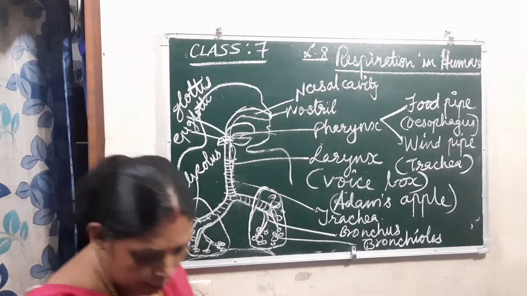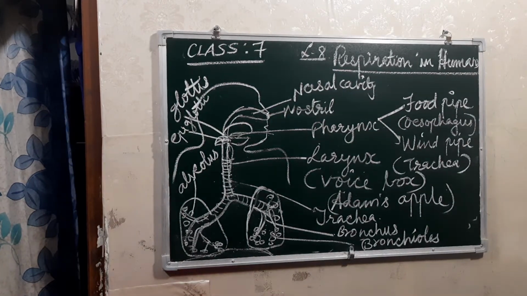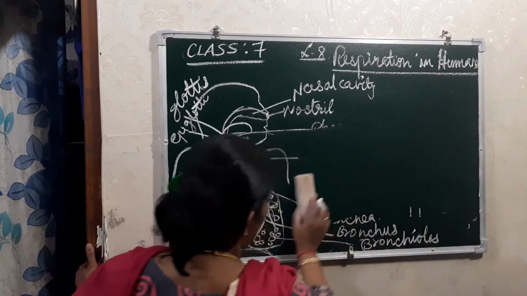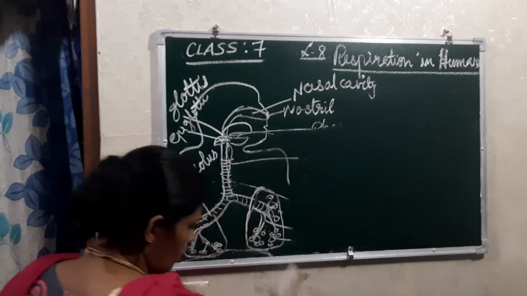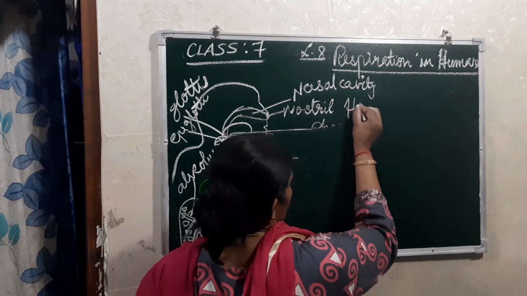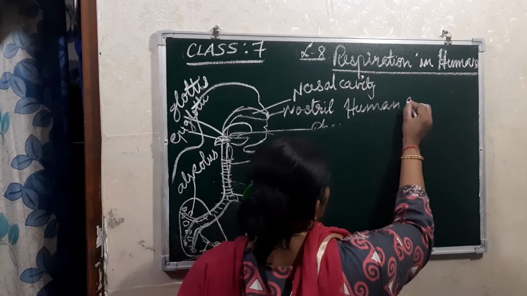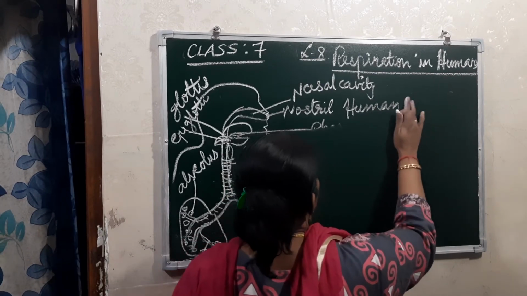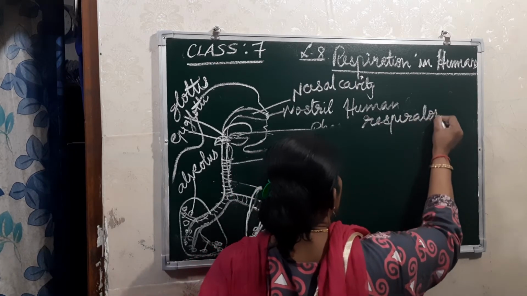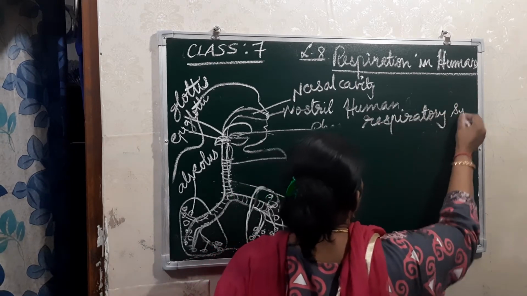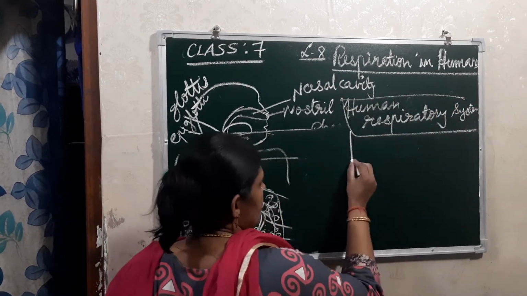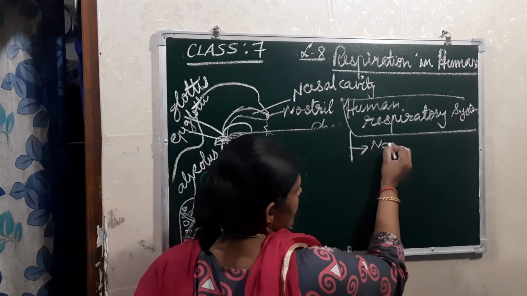Okay, let's summarize it. Children, now see what the things present are. I will just go through that flow chart. Through that, the human respiratory system consists of, first, the nasal cavity.